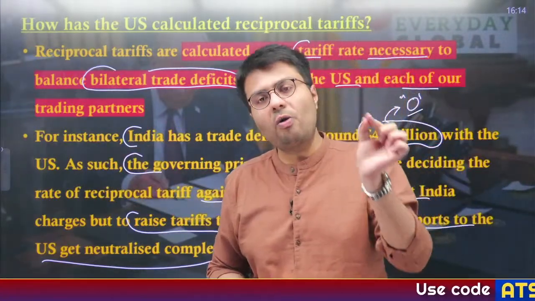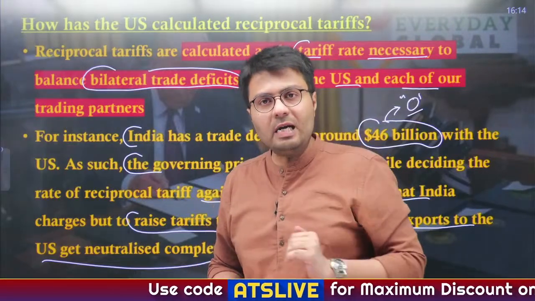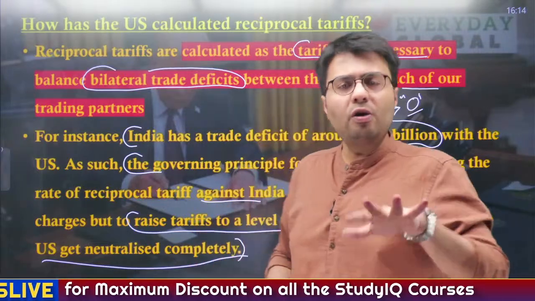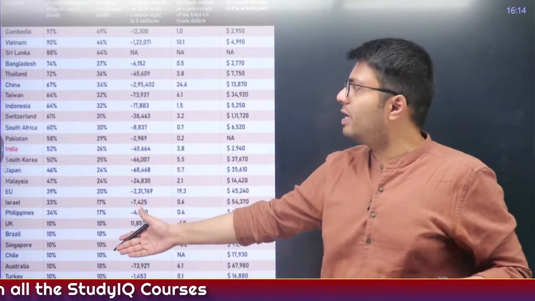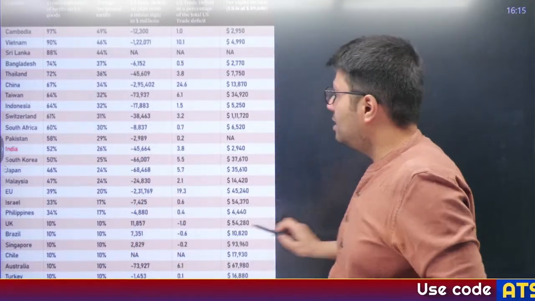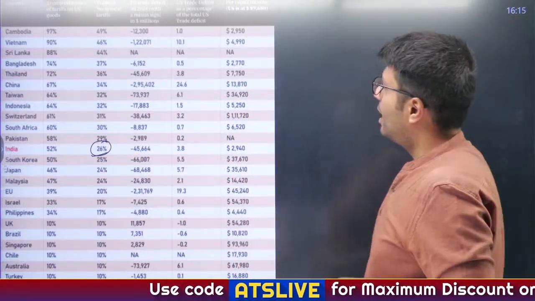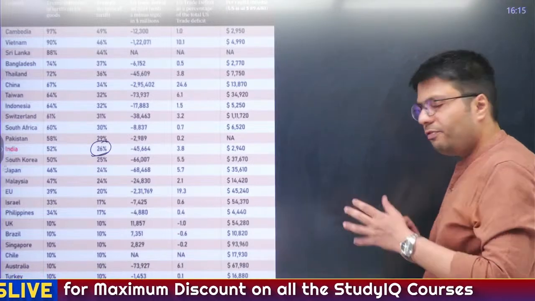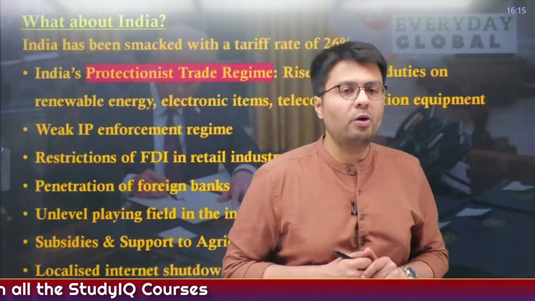It has considered all the measures imposed by a country on goods manufactured and sent to that country by the US, like tariff measures, non-tariff measures, regulatory measures, all of this. So in that regard, the US has said that this is the amount of tariff that we are levying, and you can see from here that on India it has levied a tariff of 26%. Understand, you do not have to remember how much tariff has been applied on different countries, just how these tariffs have been arrived at, this is what you have to remember.